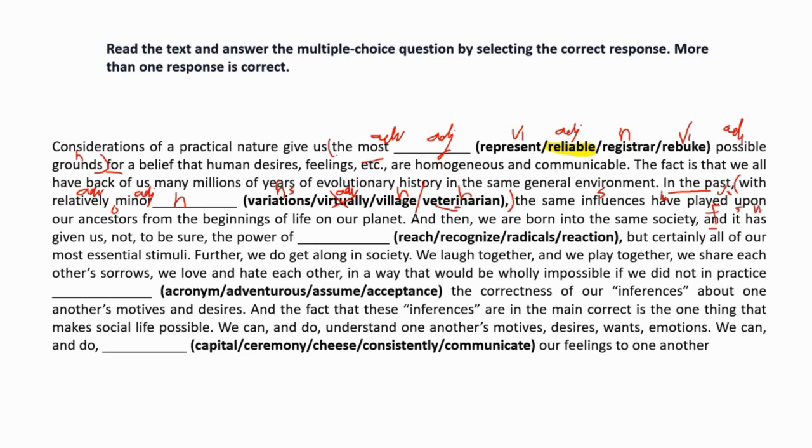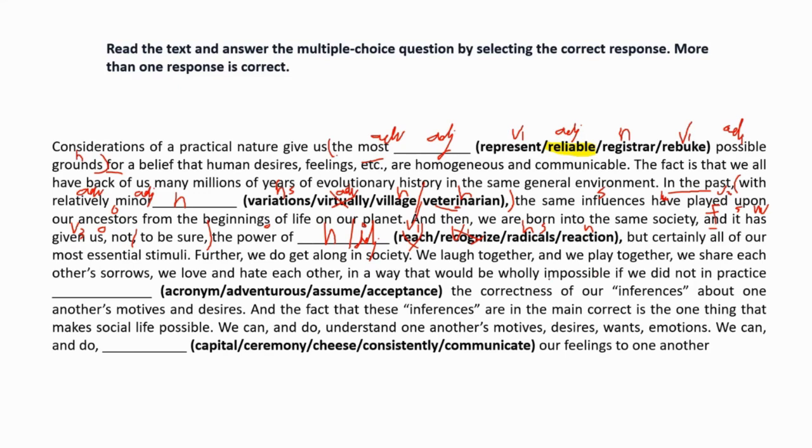Has is your helping verb. Whenever we have a helping verb, have, has, had, the next word should be V3. Us, object, not to be sure is your extra information. The power of dash, it's all your extra information, and this is also object. Object can be a noun or adjective. So it can be a noun or adjective, which you can read somewhere, V1. You can recognize something, someone, V1. Free radicals, noun with S. Reaction, noun with no S. So you have to rule these two out, and we have two options to choose from for this one.